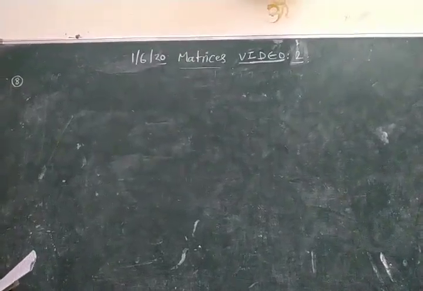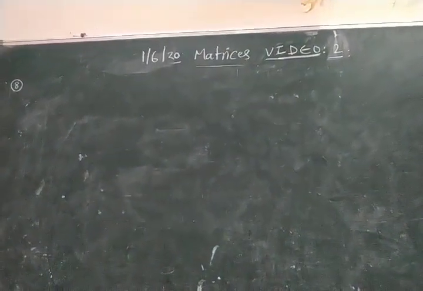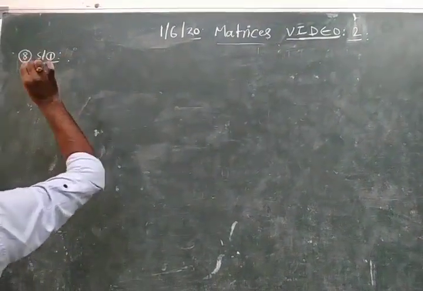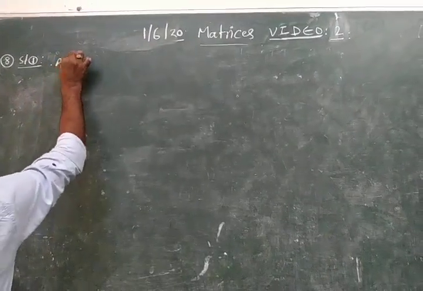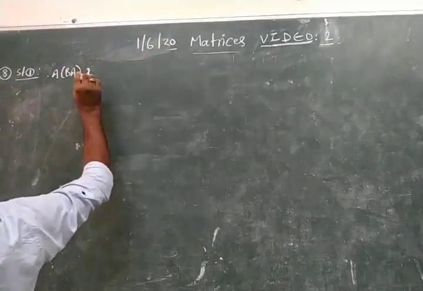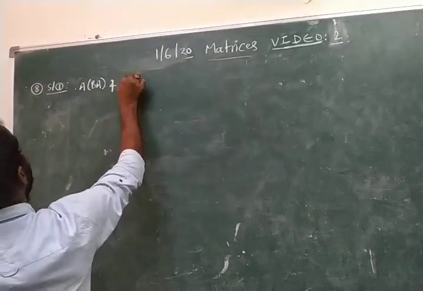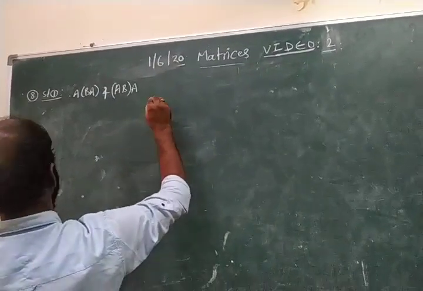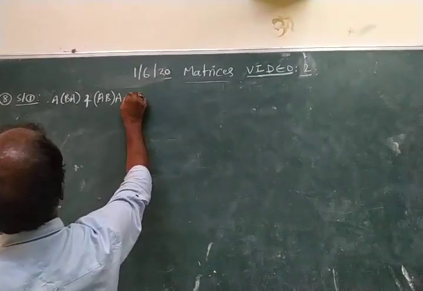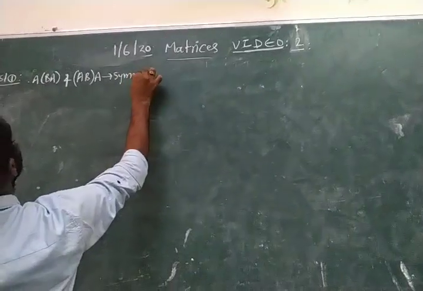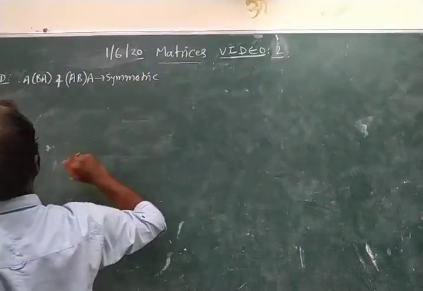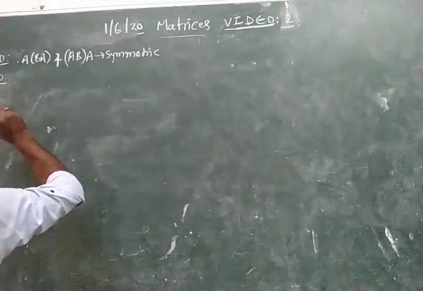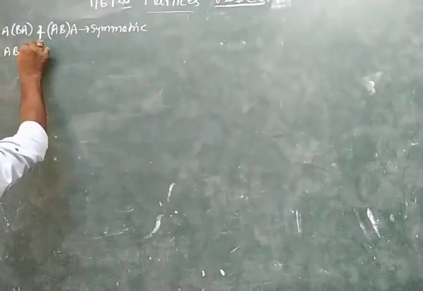Let A and B be two symmetric matrices of order 3. Then statement 1 is given as: A into BA and AB into A are symmetric matrices. And statement 2 is given as: AB is symmetric